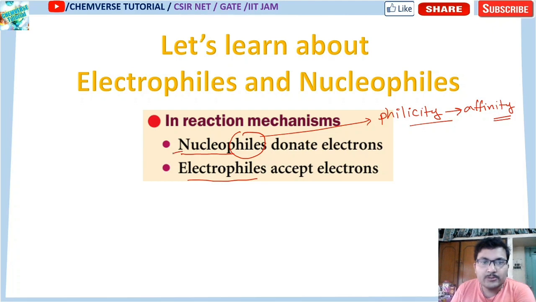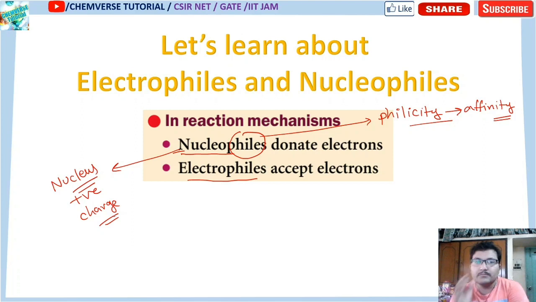And nucleo stands for nucleus. Nucleus means something where positive charge is present. So species which have an affinity towards positive charge or positive charge species are called nucleophiles.